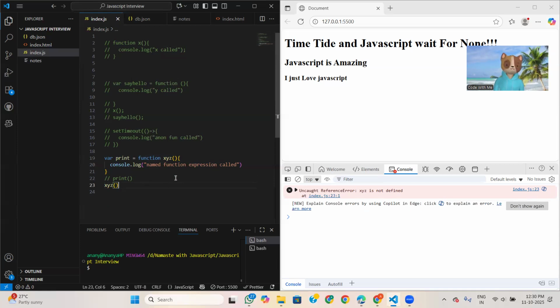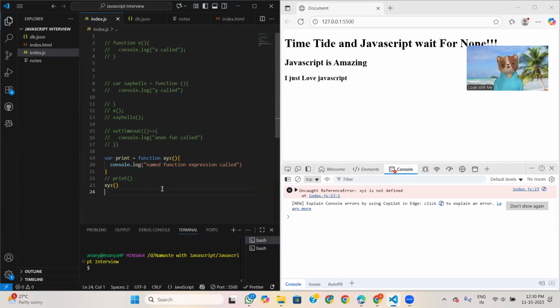Okay. So the thing is that during hoisting, this print variable is stored, not this function. So if we try to call this, we will get this reference error. You got it? Okay, I'm explaining again in more depth.